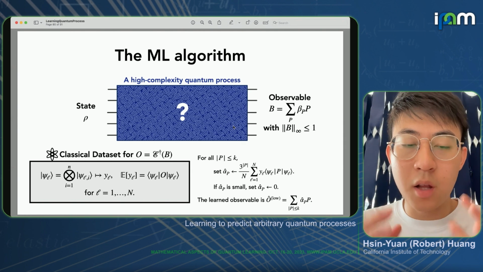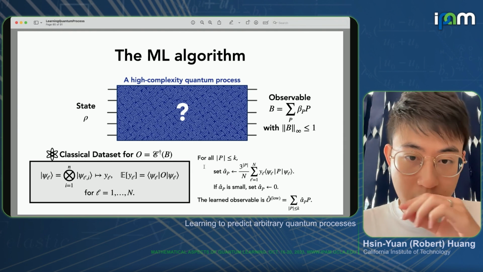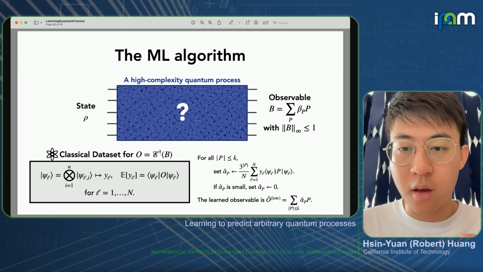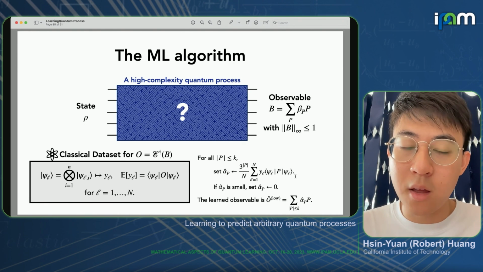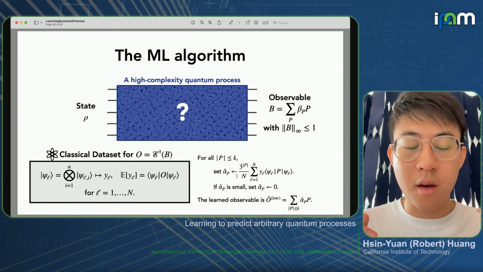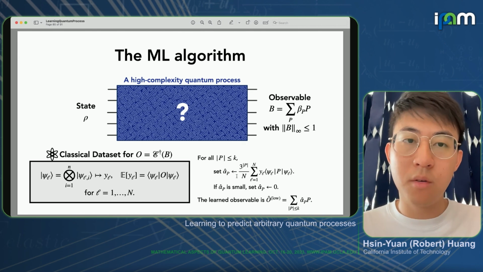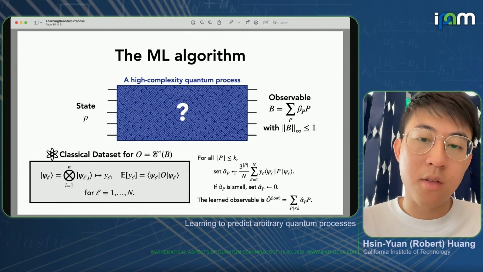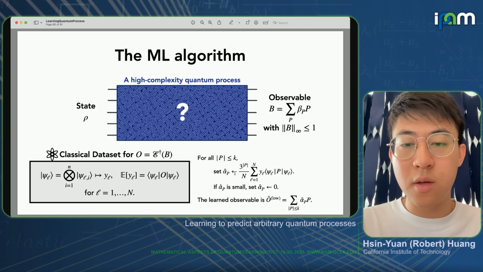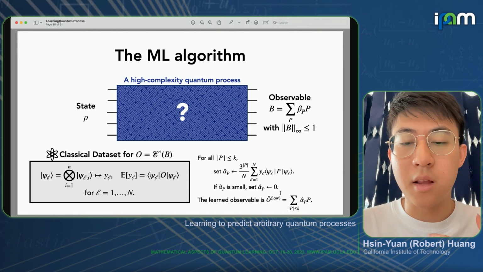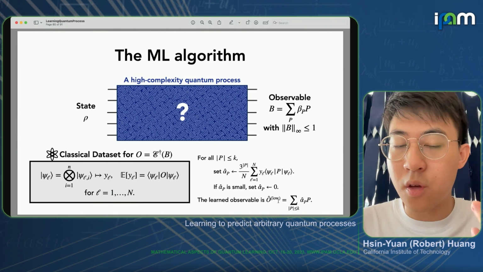Then we try to learn a low weight approximation of O. The way to do that is we go through all the low weight Paulis and use the Fourier transformation lemma to estimate their coefficients, alpha p hat. We use this Bohnenblust-Hille type argument that says the alpha p vector is going to be quite sparse. So if we see a value that's very small, we just truncate it and set it to 0. Then the learned observable is this O hat low.